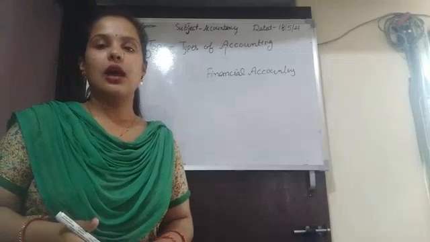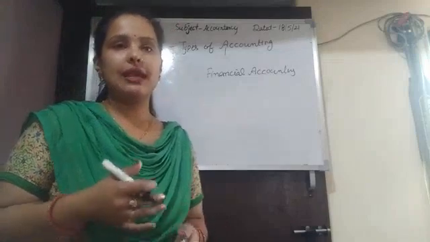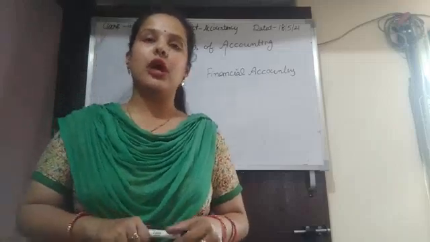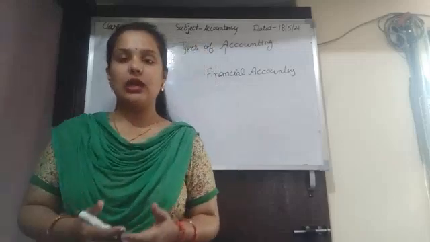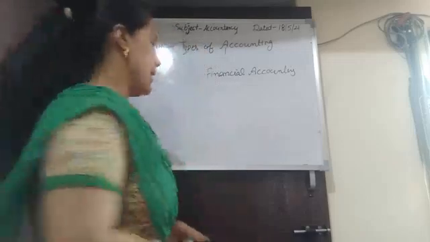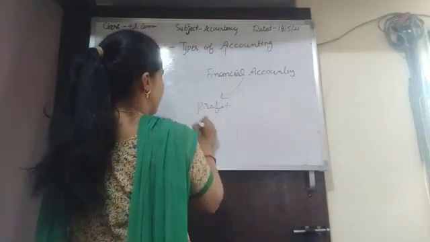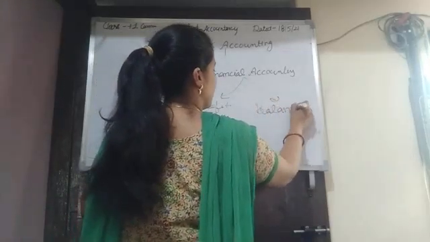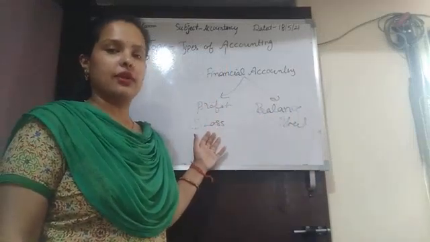Financial accounting deals with recording the transactions and events, summarizing and interpreting the results, and these results are communicated to the users. Under financial accounting, financial statements are made. Financial statements include the profit and loss account and the balance sheet. The profit and loss account tells what profit is earned and what loss is suffered, and